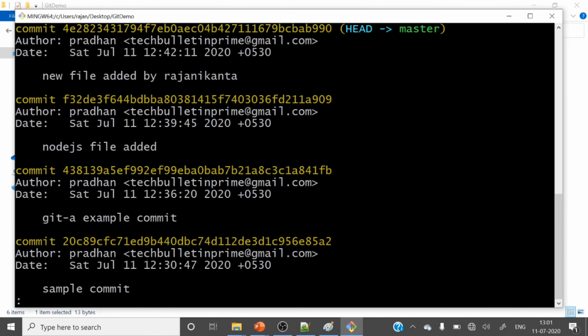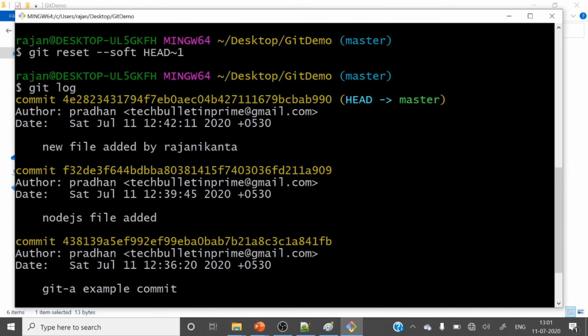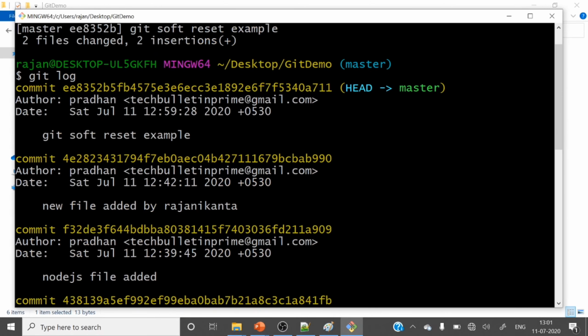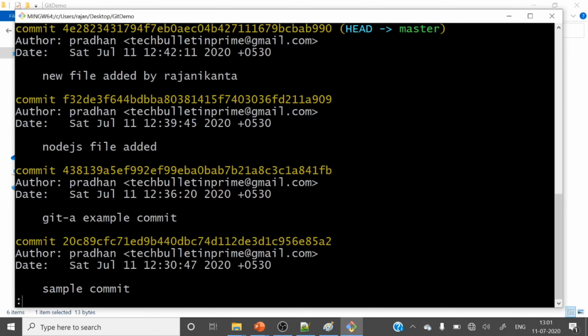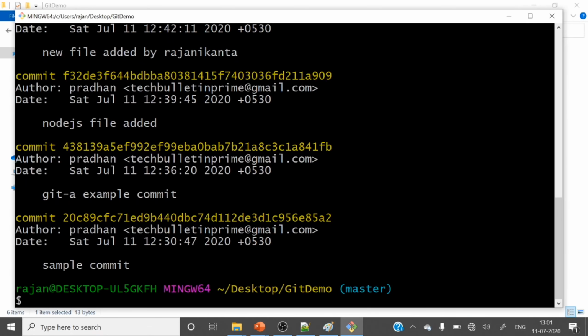Git log. Just see, new file added by Rajnikant is the last commit. Earlier it was git soft reset example on top of new file added by Rajnikant. But here, see that commit got removed, right? This is one thing. And those files will be there in the staging area, right? Let me check git status.